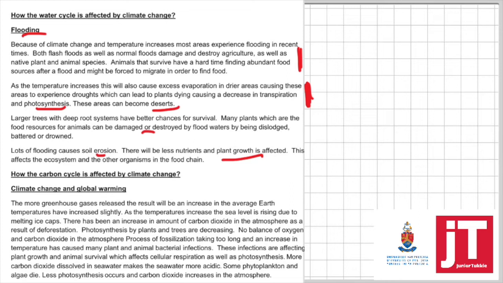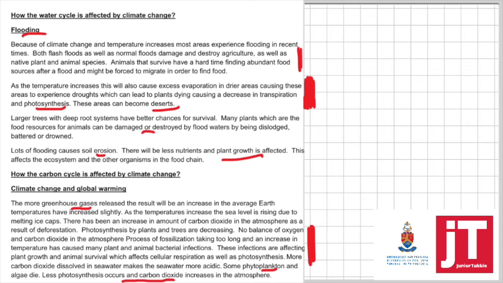We know the more greenhouse gases like carbon dioxide that we release, it's going to lead to the enhanced greenhouse effect. And that obviously will affect your photosynthesis, it will affect your respiration, and the temperatures get hotter. And these organisms are not suited to high temperature, so those organisms will start dying. As it gets hotter also, we will have more infections that will start increasing. Your phytoplankton can only photosynthesize at a certain temperature. So when it gets hotter, they will die. There'll be less photosynthesis and more carbon dioxide.